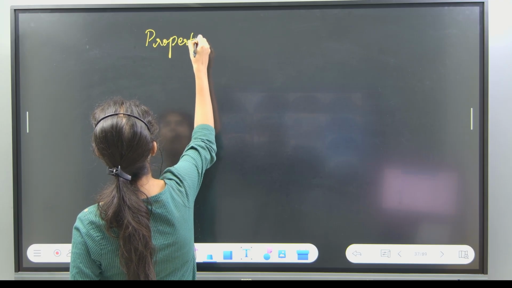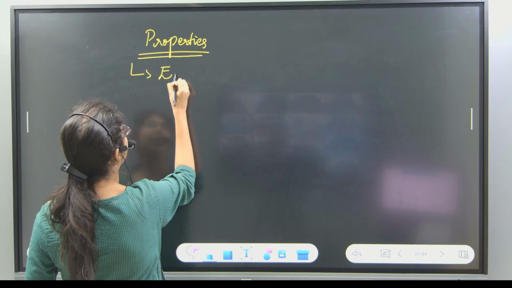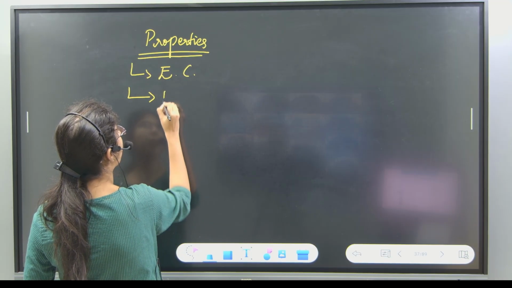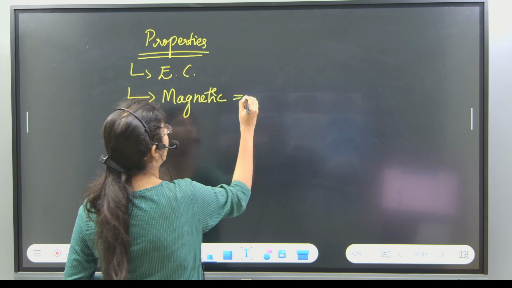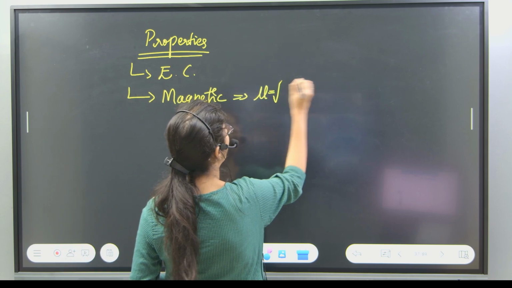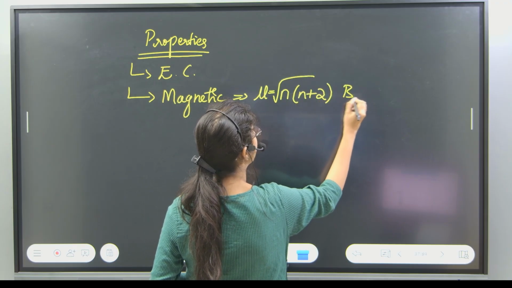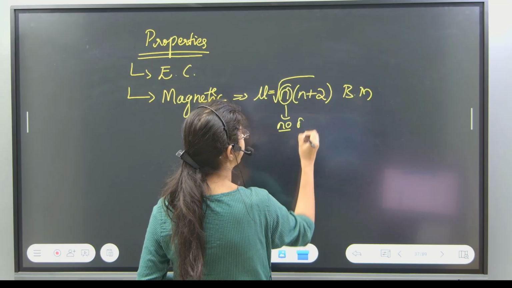Which are those important properties? First of all, we studied electronic configuration. Next, we studied magnetic property, and we studied how to find the magnetic moment, that is root of n into n plus 2, where n is the number of unpaired electrons.